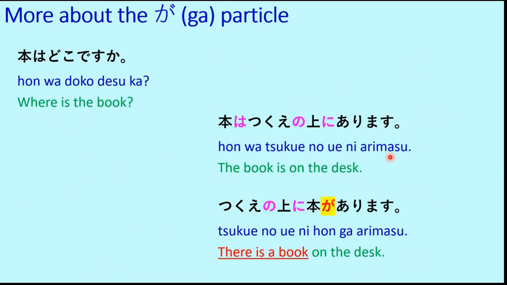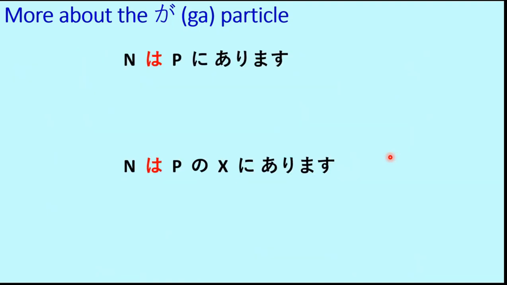Tsukue no ue ni hon ga arimasu. There is a book on the desk. So now the book is emphasized here. So on the desk there is probably nothing else. There is just the book, and so the book becomes very important in this case. So tsukue no ue ni hon ga arimasu. There is a book on the desk. And in the first sentence, the book is on the desk. This is a generic statement where the book and the desk both are equally emphasized. But in the second case, the book is more emphasized. Tsukue no ue ni hon ga arimasu. There is a book on the desk.